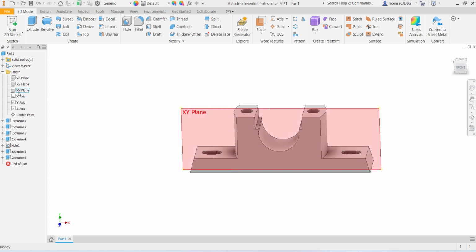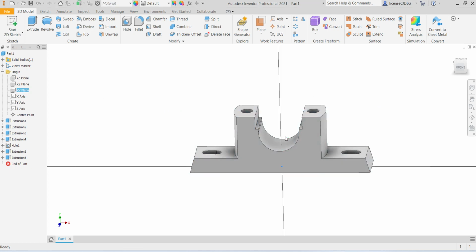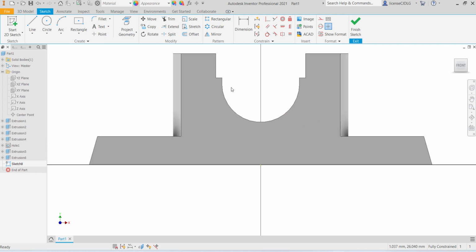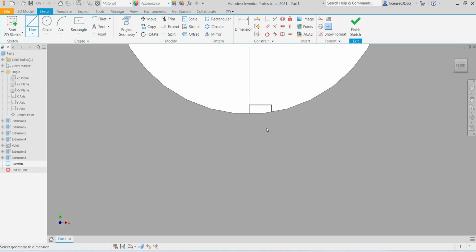For the hole, select mid plane, sketch, select line, give the dimension. This is 3 mm and depth is